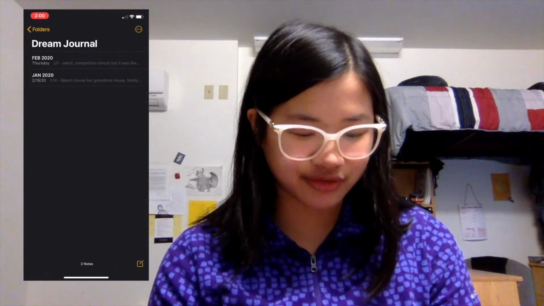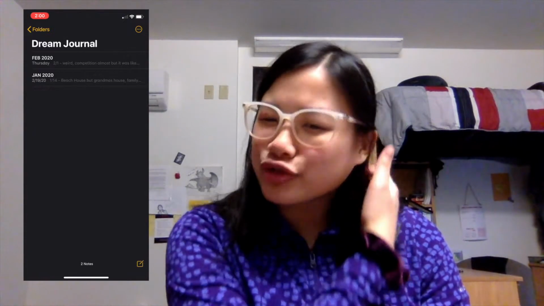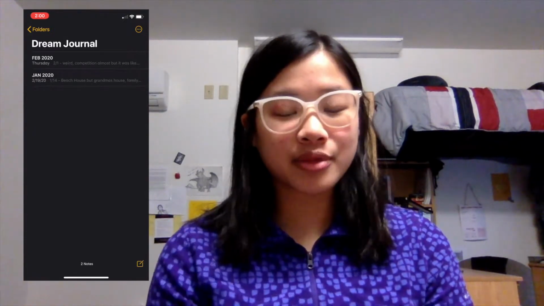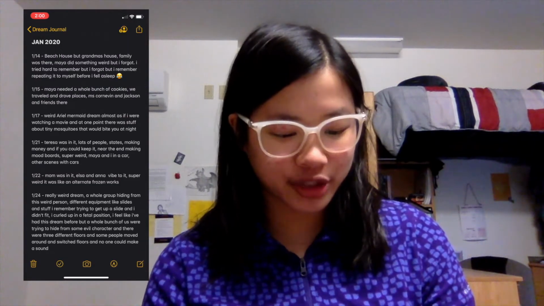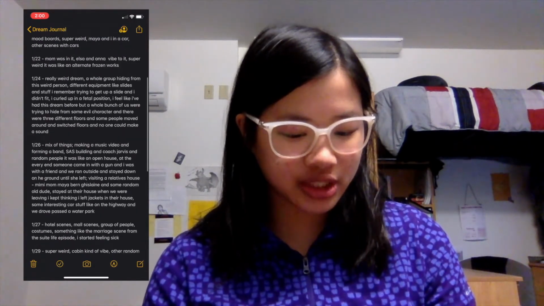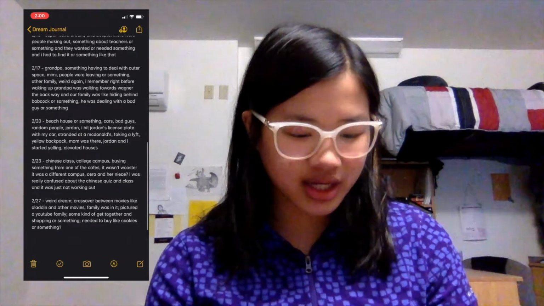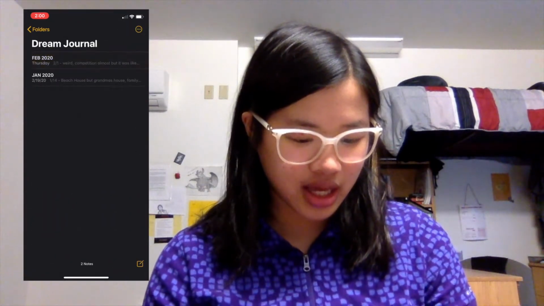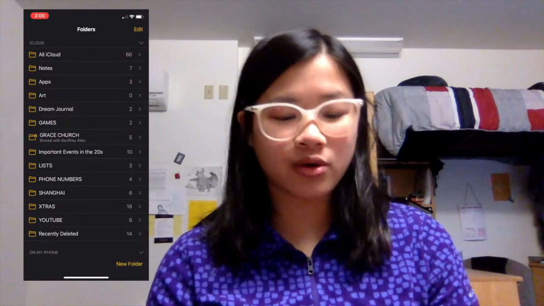Okay, so the first folder we have is my dream journal. I recently started doing this, so if I can remember my dreams, I will try to write them as often as I can when I wake up in the morning. So these are all my dreams from January. You don't have to read them all. And then these are my ones from February. And right now it's March, so if I can remember my dreams in March, they will go into this folder.